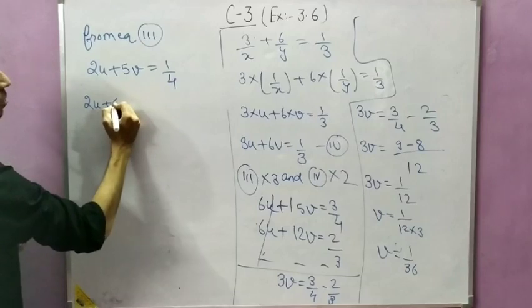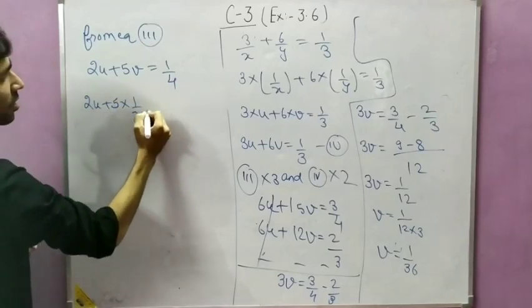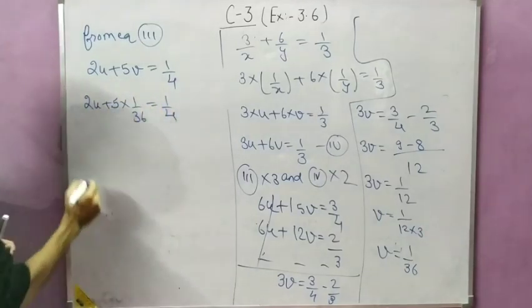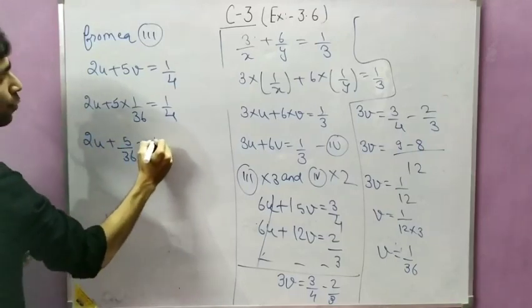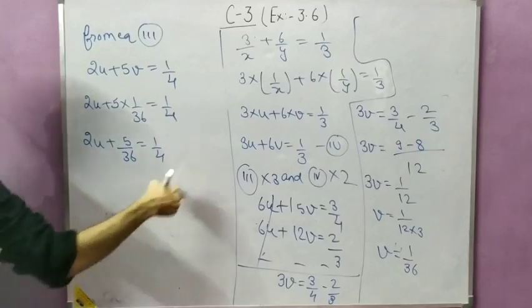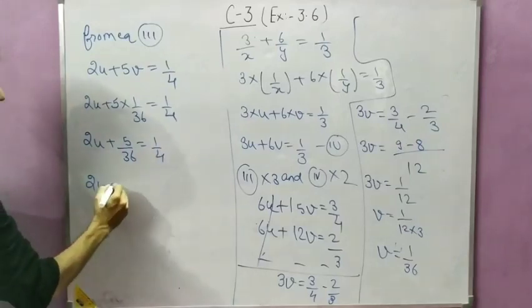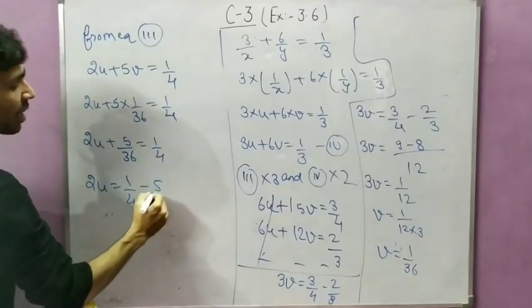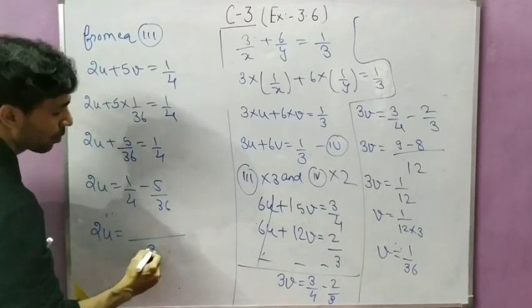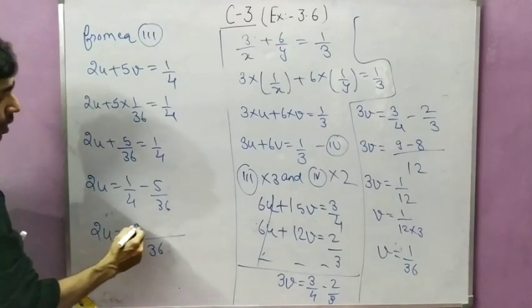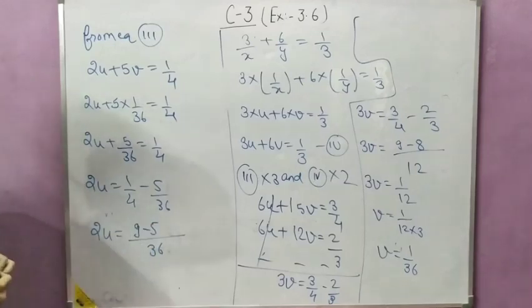So 2u plus 5 into 1 by 36 equal to 1 by 4. So 2u plus 5 by 36 equal to 1 by 4. Now transfer it, so 2u equal to 1 by 4 minus 5 by 36. Now take the LCM of 4 and 36. So LCM will be 36. So here will come 9, here will come 5.